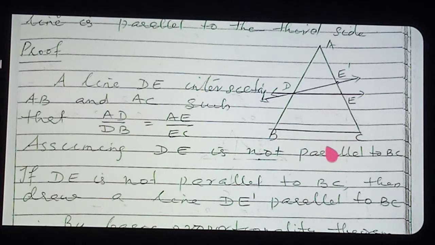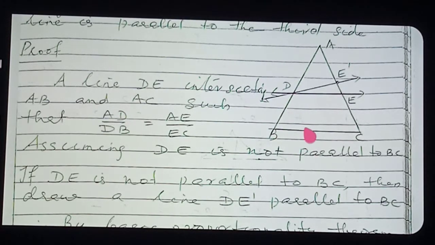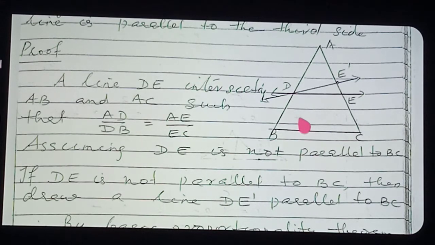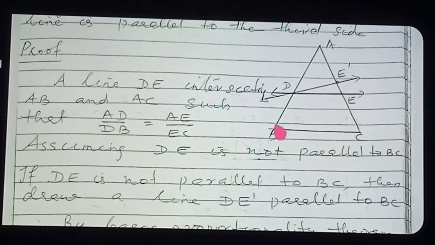I told you in the previous video several times, when we are applying the basic proportionality theorem, if a line is parallel to one side of a triangle, this type of statement is there, you are able to apply the basic proportionality theorem. Here, which line is parallel?